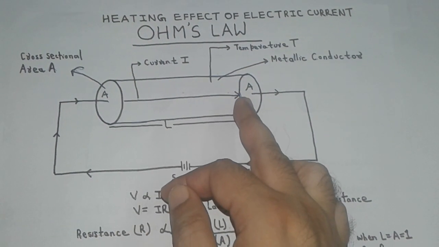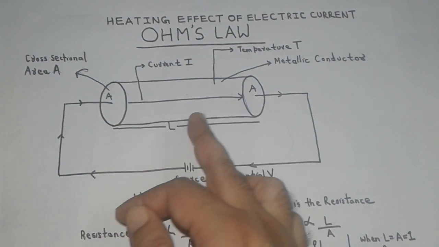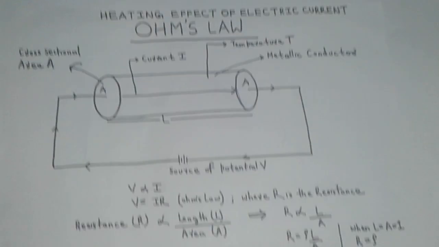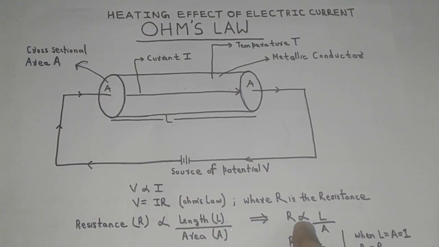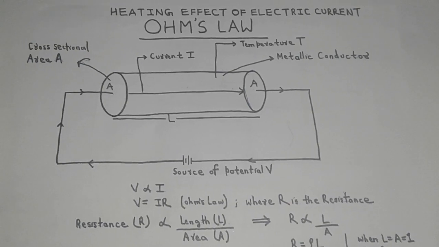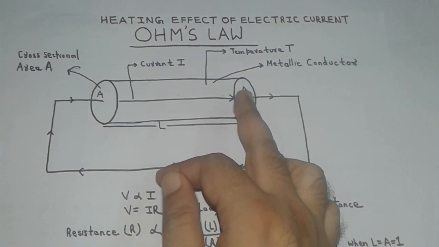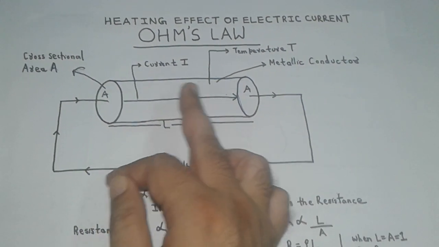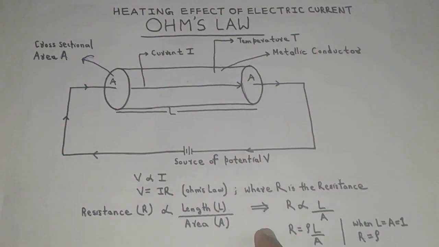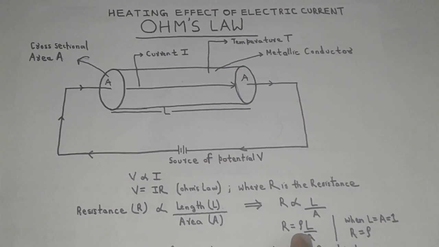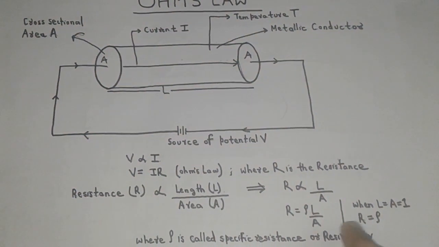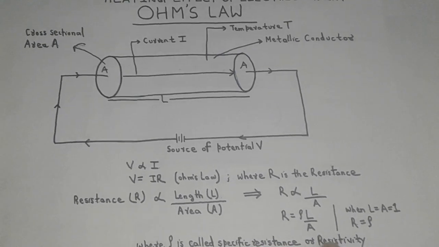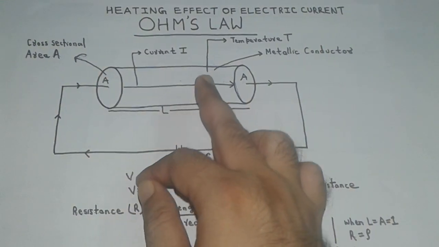This resistance of the metallic conductor is directly proportional to the length of the conductor and inversely proportional to its cross-sectional area A. Or we can write R is directly proportional to L upon A. From this we can conclude that longer and thinner wires have greater resistance than shorter and thicker wires. Hence we can write resistance R is equal to rho L upon A, where rho is the constant of proportionality called specific resistance or resistivity of the material of the metallic conductor.